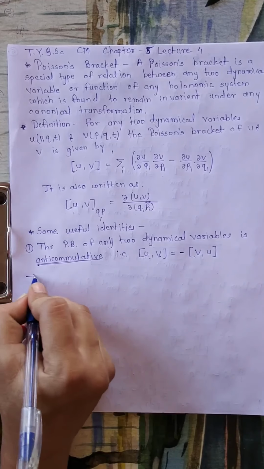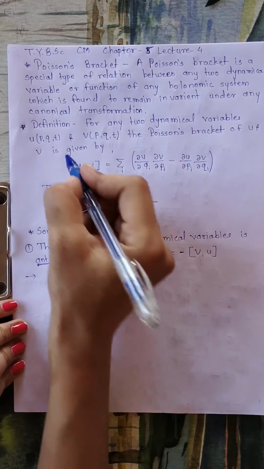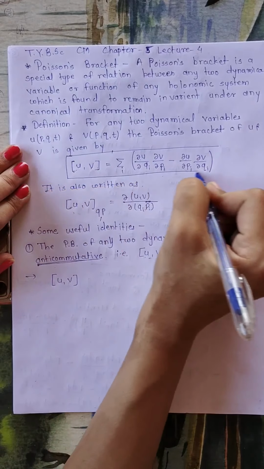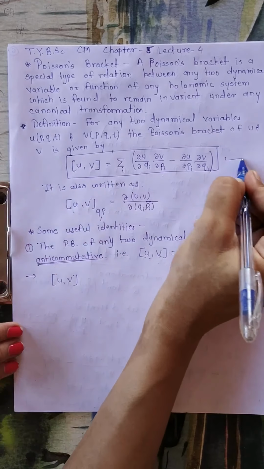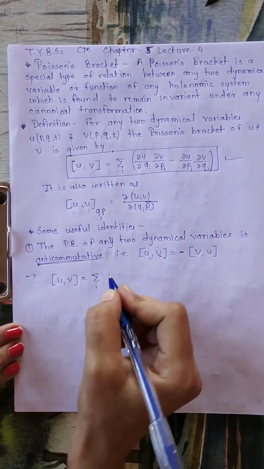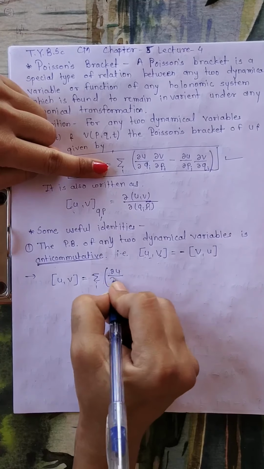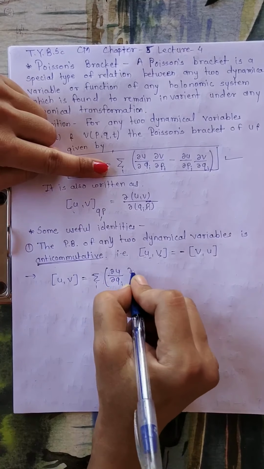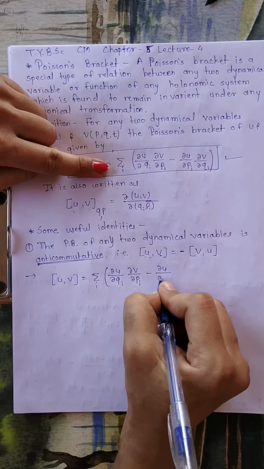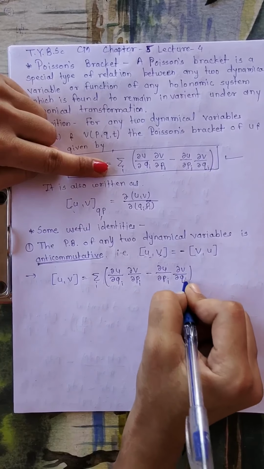So by using the definition, you know that Poisson's bracket of u, v is given by this formula. This is a very important formula. This is the definition of Poisson's bracket, so you have to use this each time. So now we will use this definition. By definition, this Poisson's bracket will be summation of dou u upon dou qi, dou v upon dou pi, minus dou u upon dou pi, dou v upon dou qi.